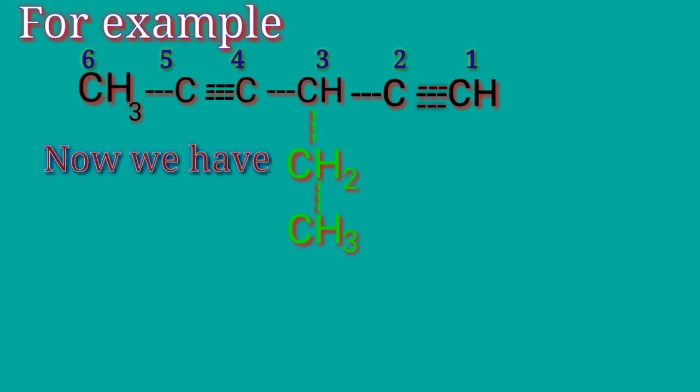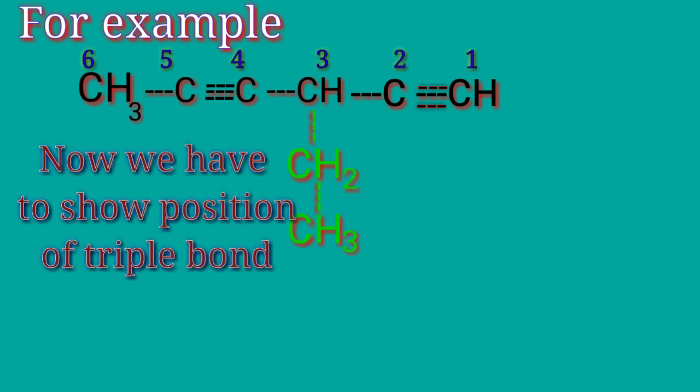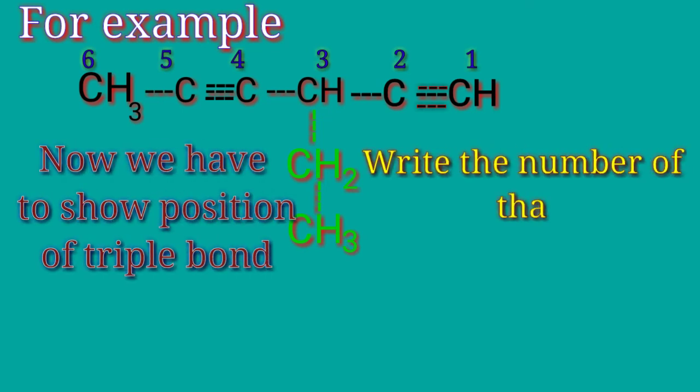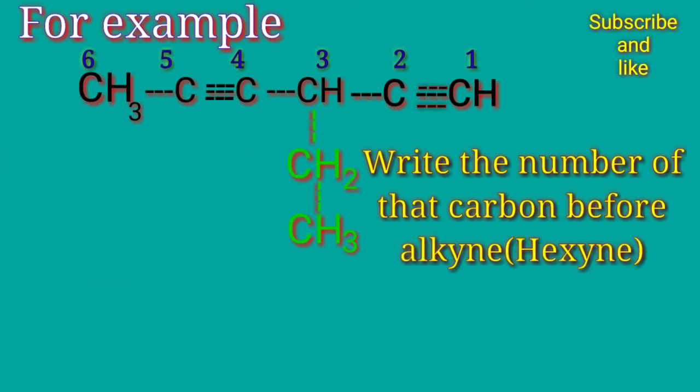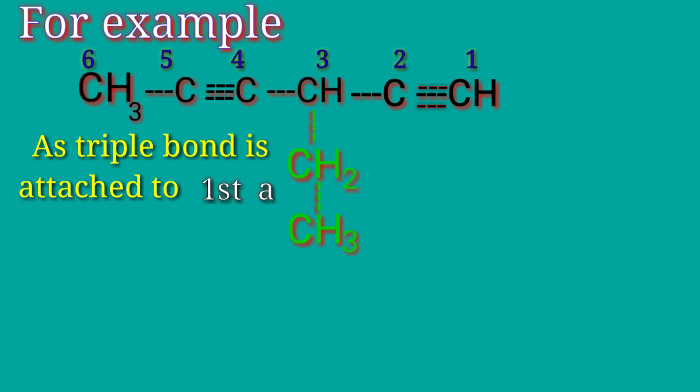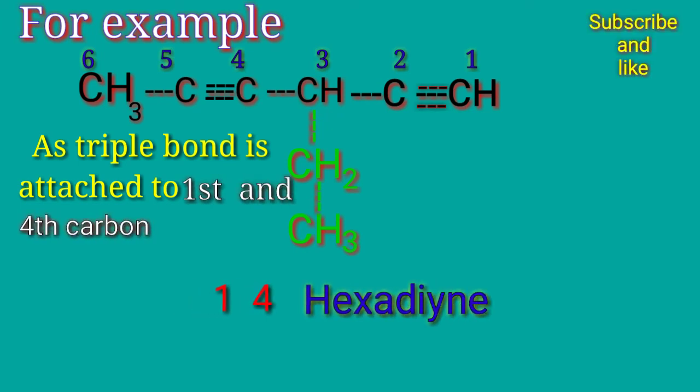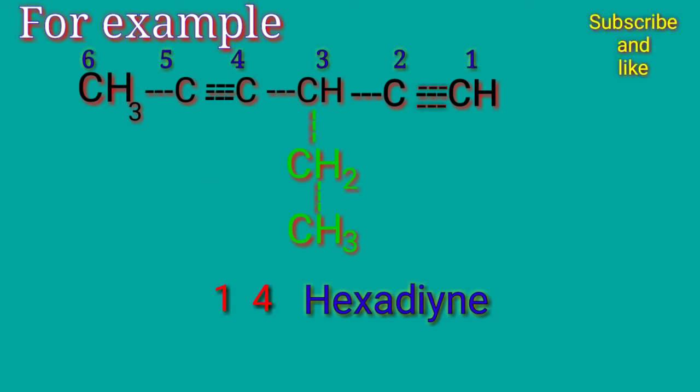To show the position of triple bond, write the number of that carbon before alkyne, in this example hexadiyne. As triple bonds are attached to first carbon and fourth carbon, so writing 1 and 4 before hexadiyne. Comma is placed between 1 and 4 because these are both numbers, and hyphen is placed between 4 and hexadiyne because one is a number and the second is a name.